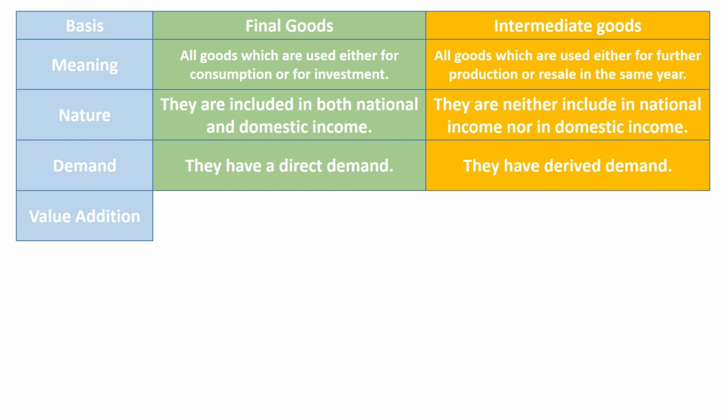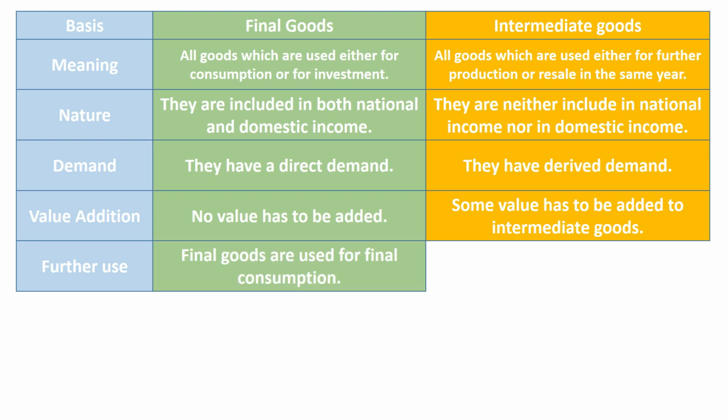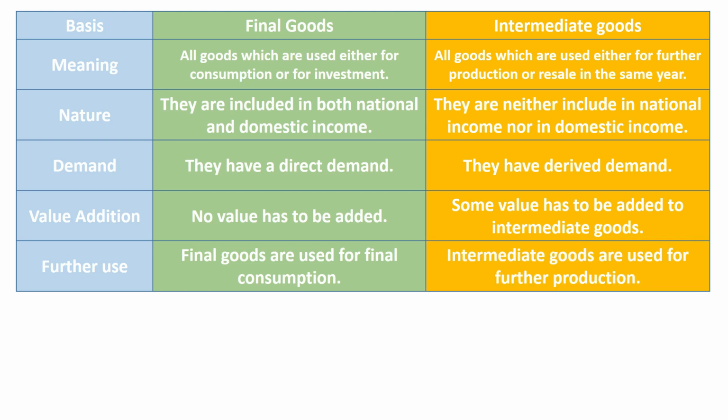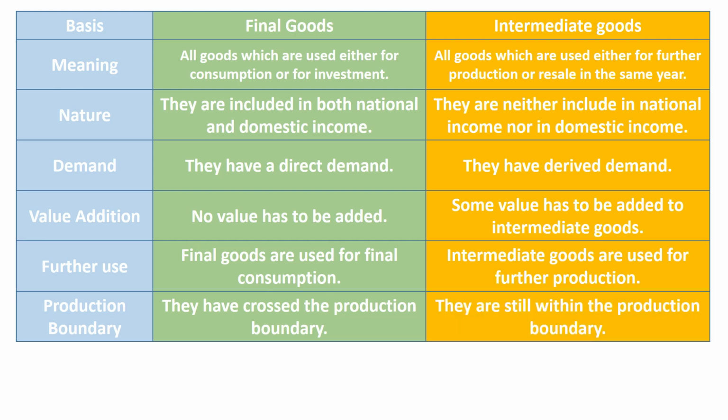The fourth basis of differentiation is value addition. No value has to be added to final goods. Some value has to be added to intermediate goods. After value addition, they are transformed into final goods. The fifth basis of differentiation is further use. Final goods are used for final consumption. Intermediate goods are used for further production. The sixth basis of differentiation is production boundary. Final goods have crossed the production boundary.